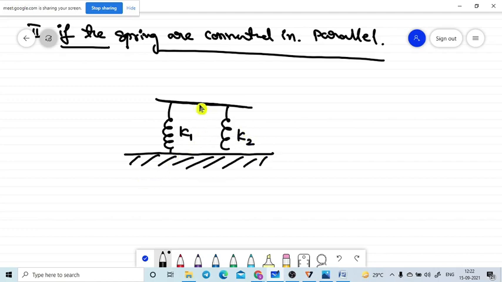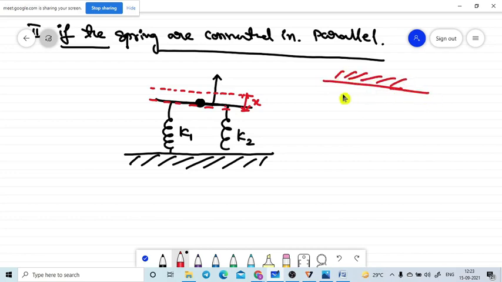Due to our external force, we apply some external force on this. So we pull these two springs in the upward direction. Due to our force, the two springs will be elongated by the same distance. That is the very important point here. The two springs must be elongated by the same distance because they are connected in parallel. Otherwise, I will take another case so you can easily understand. Let me take the rigid support. The first spring is connected here.